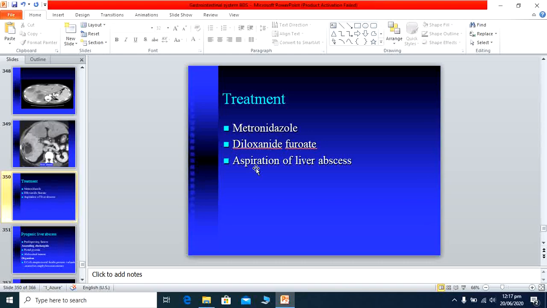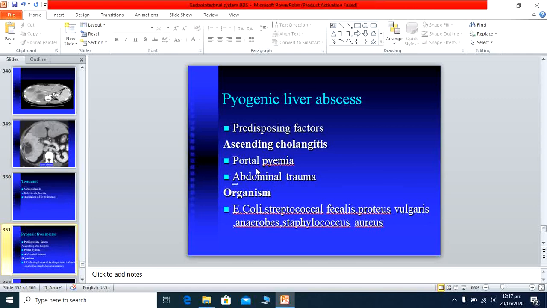Other treatment is aspiration of the abscess. If the abscess is large in size or the fever is not responding, we usually perform aspiration of the abscess, and this is also a preferred procedure, especially for a large amoebic hepatic abscess. So you must know all these drugs and the drainage procedure. This is for the amoebic hepatic abscess.